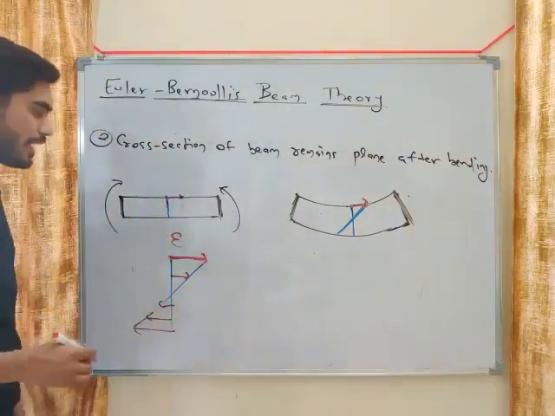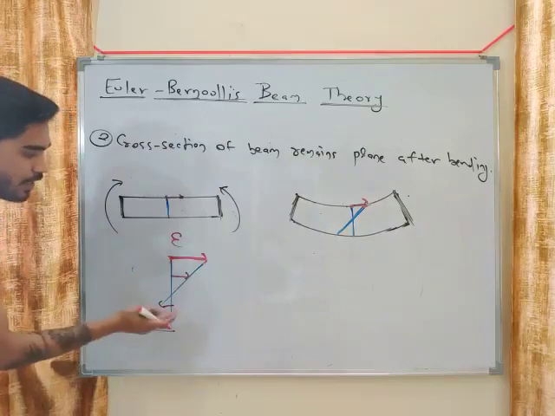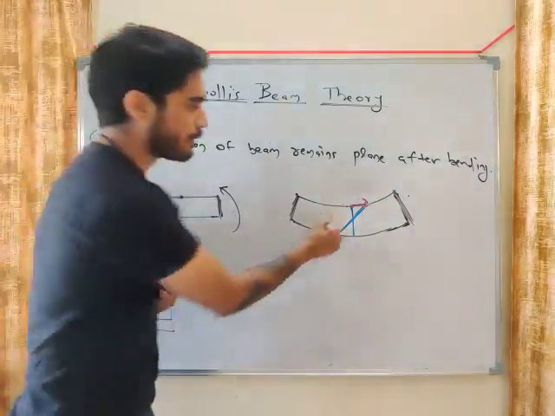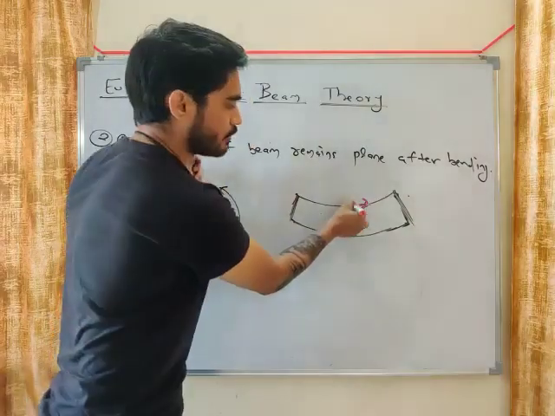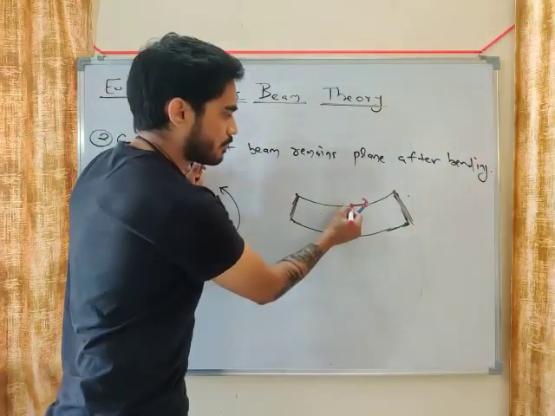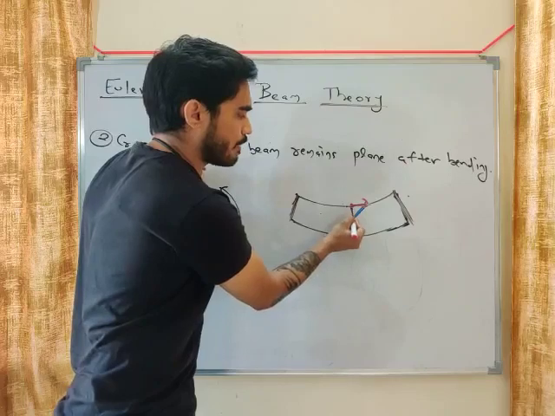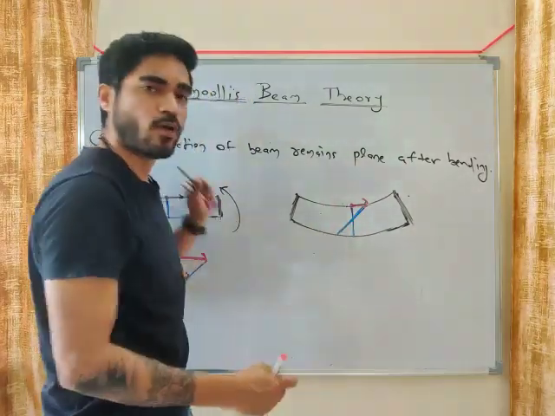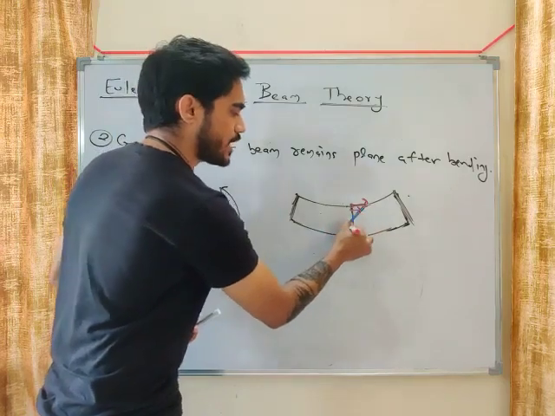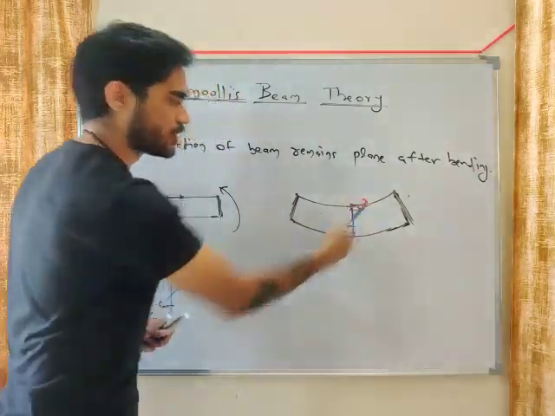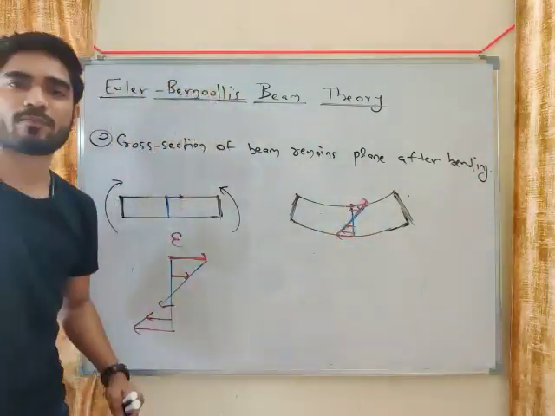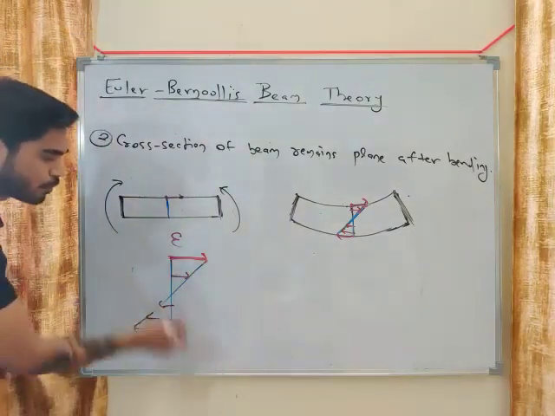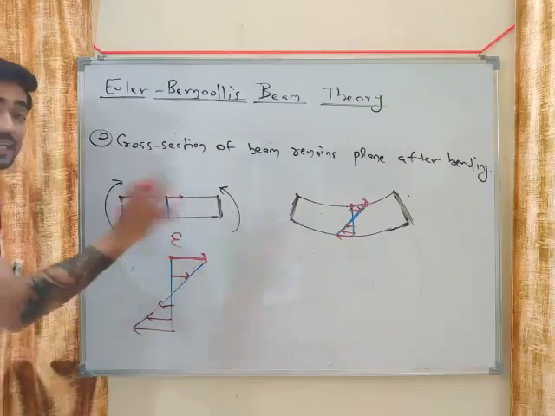Change in length divided by length. So you can see that epsilon from top to bottom is varying how? Linearly. You can see from top to bottom, if this is 5 mm, this will be 3 mm, 2 mm, 1 mm, 0 mm, then 1, 2, 3, 4, 5. So from top to bottom, this is showing change in length, right? Change in length divided by length, what is it? Epsilon. So you can see that from top to bottom, epsilon is varying linearly.